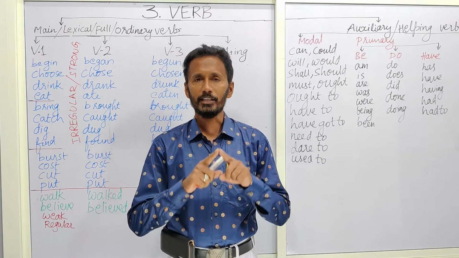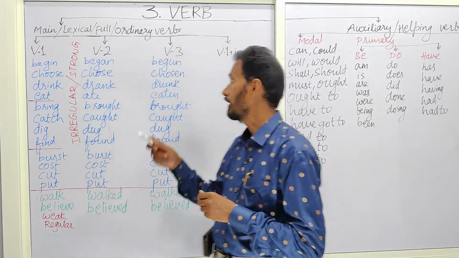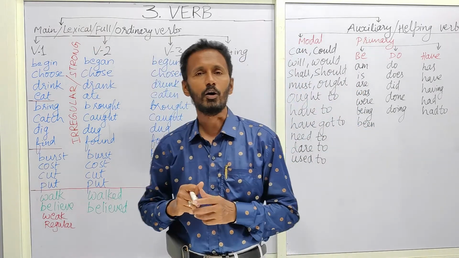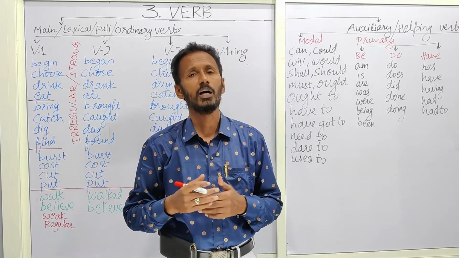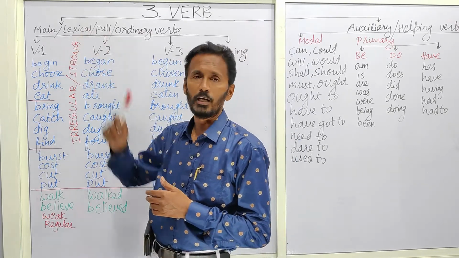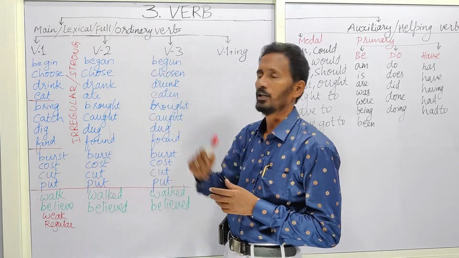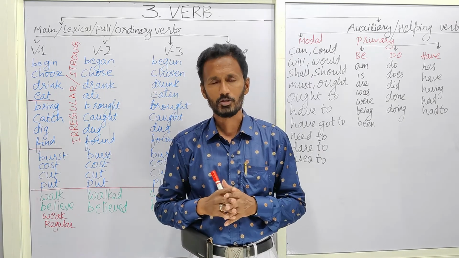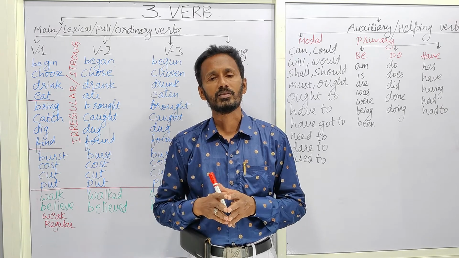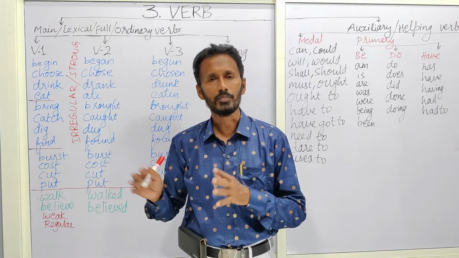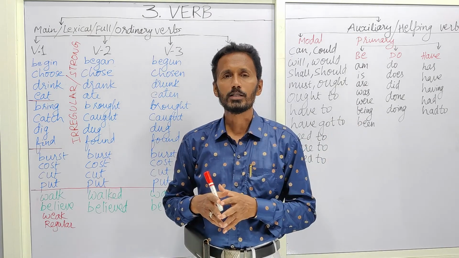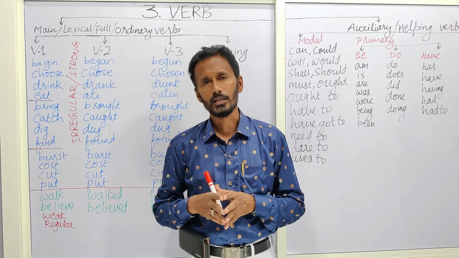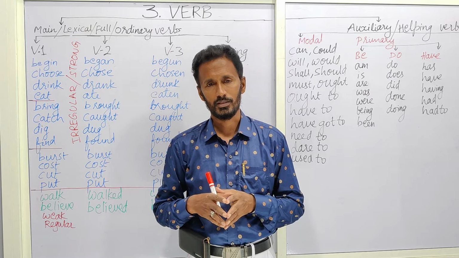So verbs are mainly divided into two categories. They are main verbs and auxiliary verbs. Main verbs are also called as lexical verbs, full verbs, ordinary verbs. Whatsoever may be the nomenclature given by various grammarians or English teachers, the universal acceptance is main verbs and auxiliary verbs. Auxiliary verbs are also known as helping verbs. Those two words are universally accepted by all the teachers.